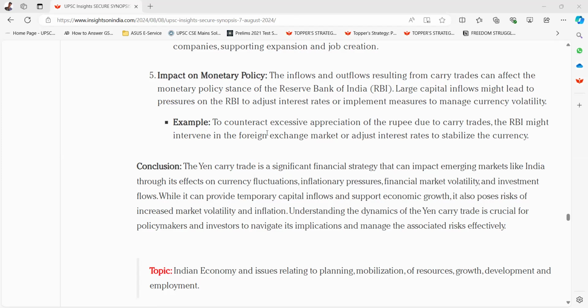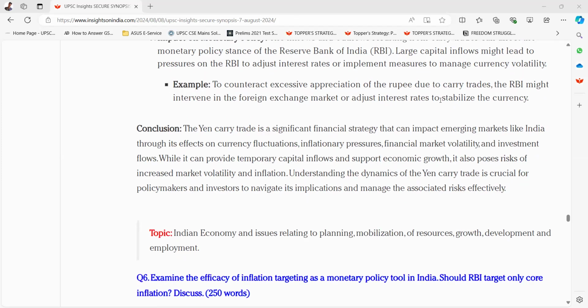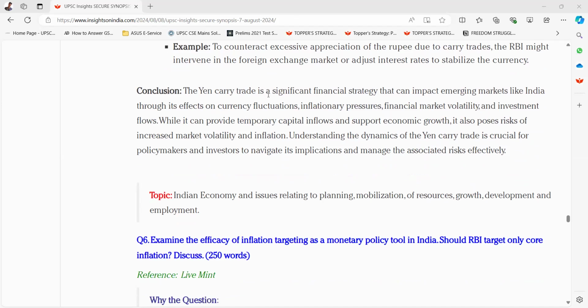Example, to counteract excessive appreciation of the rupee due to carry trades, the RBI might intervene in the foreign exchange market or adjust interest rates to stabilize the currency. Conclusion, the yen currency trade is a significant financial strategy that can impact emerging markets like India through its effects on currency fluctuations, inflationary pressures, financial market volatility, and investment flows.